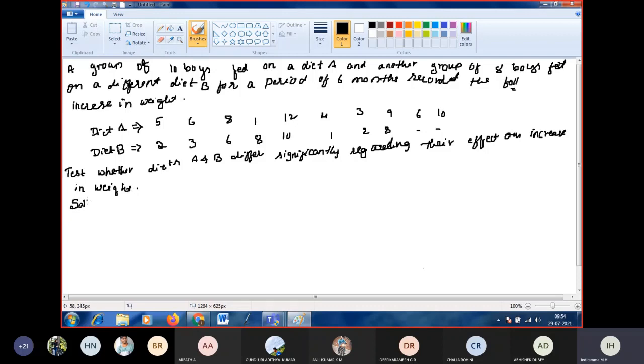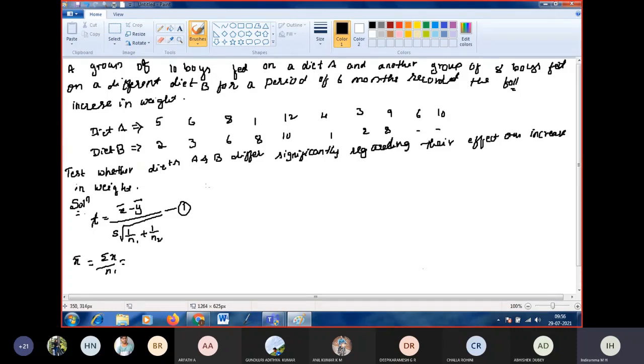Go for the solution. The formula is given. Two samples are given. The formula we are using here is for the t distribution: t is equal to x bar minus y bar divided by s into square root of 1 by n1 plus 1 by n2. This is the formula we use to find the t distribution. So we have to find x bar. X bar is summation of x divided by n1.